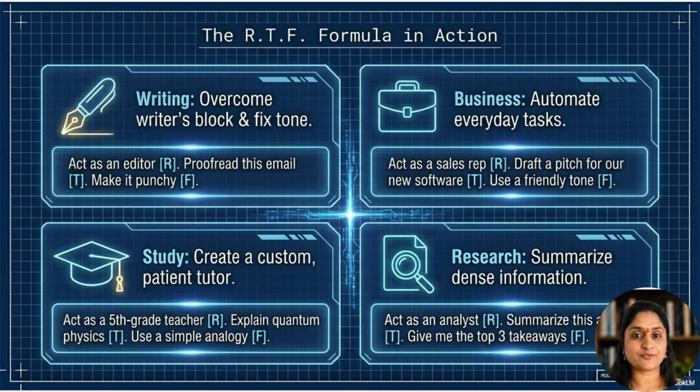Role, task, and format are the foundation, but context makes prompts even stronger. You can tell AI who the audience is, what goal you have, what tone you want, what to avoid, or even show an example. For example, "Write this for beginners" will produce a very different answer than "Write this for senior engineers." Context helps AI aim more accurately.